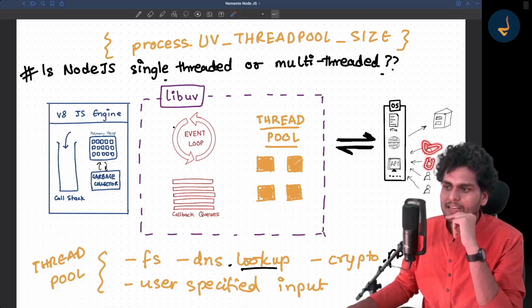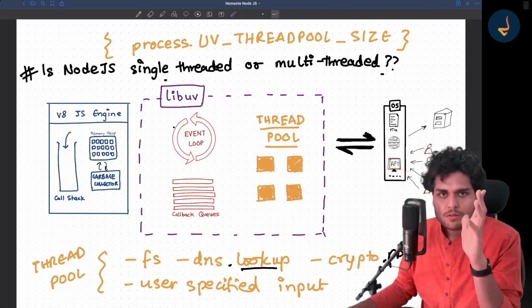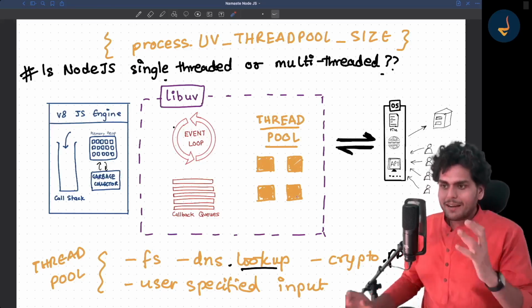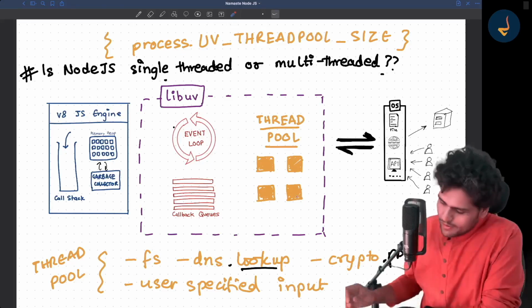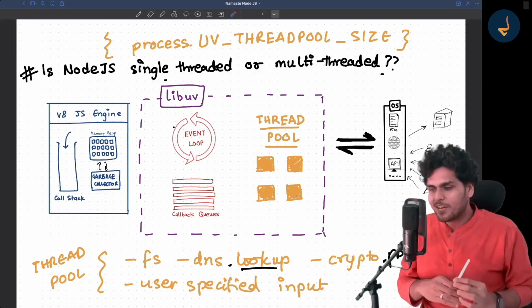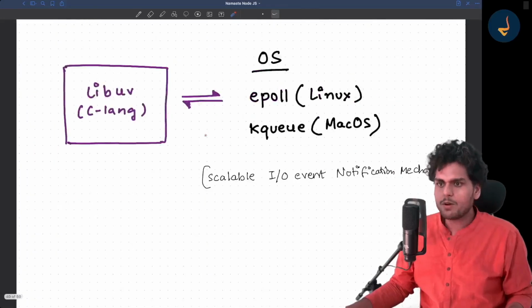Does this API use a thread pool? The answer is no. Let me explain it to you. Now I'll have to go one level deeper to explain this. Let me explain quickly. Let me go over here.